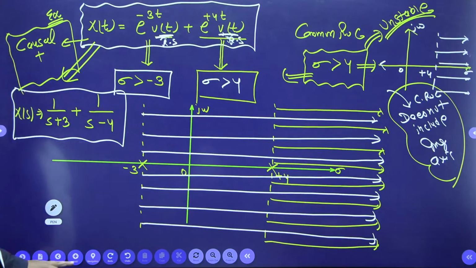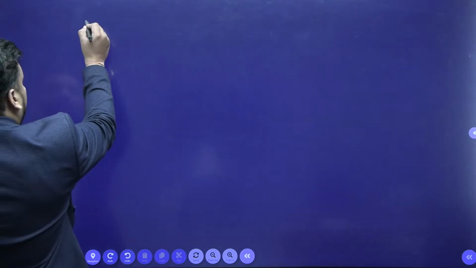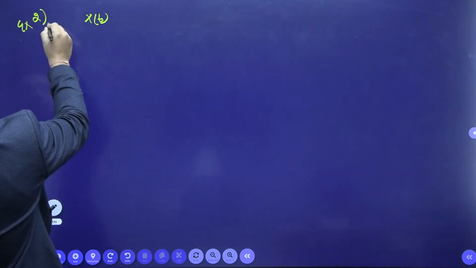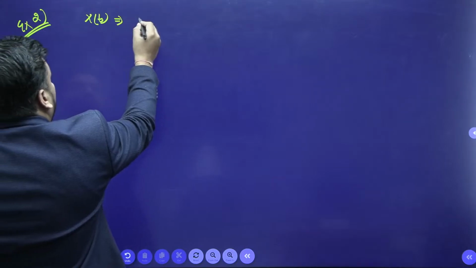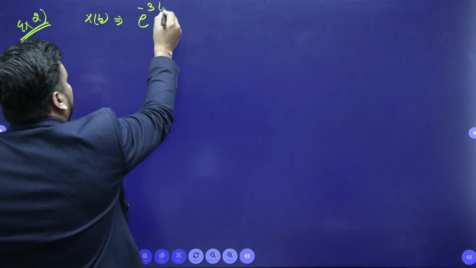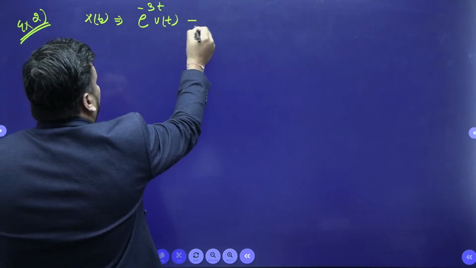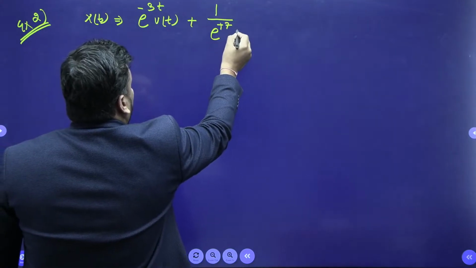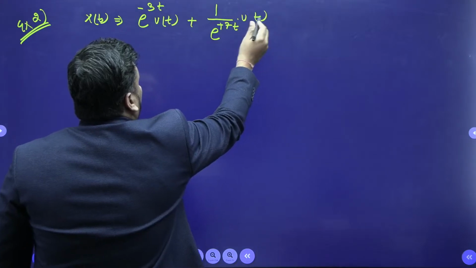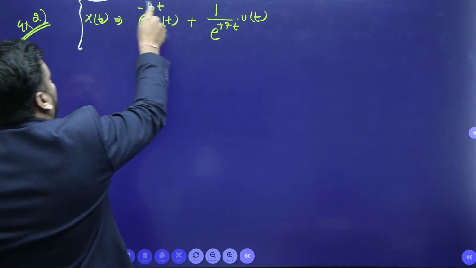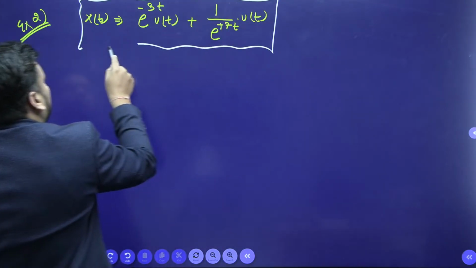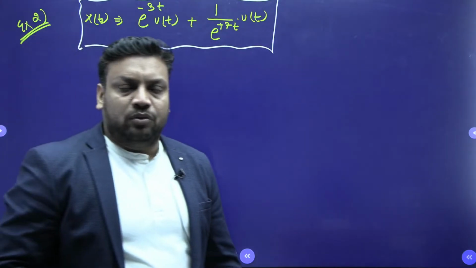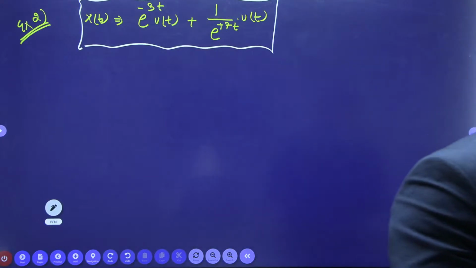Chalo. Now I am taking one more example, example number 2. If x(t) is equal to e to the power minus 3t u(t) plus 1 upon e to the power plus 7t u(t), can you please find out the ROC as well as the Laplace transform, guys? I am waiting. I am giving you 30 seconds.